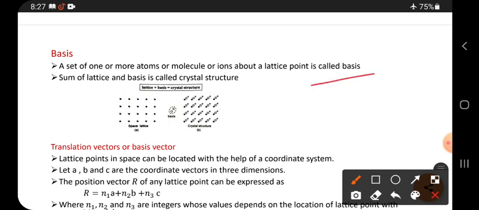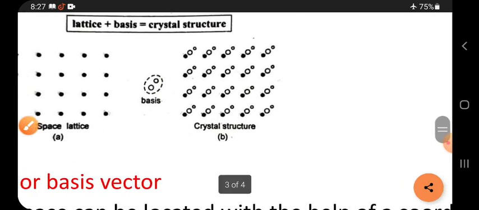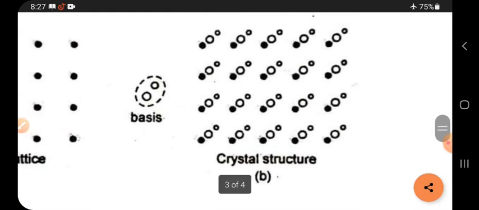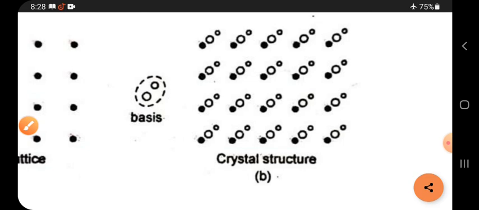That is called basis. And see, in the diagram, basis is shown here. It is one set: a set of atoms, either atoms or molecules or ions, any group of ions or group of atoms. That is one set.